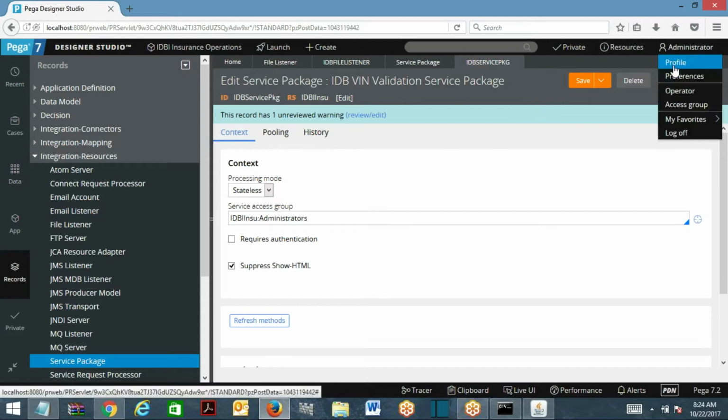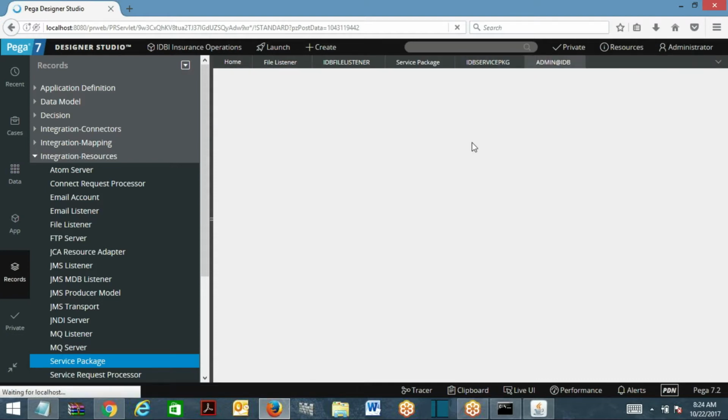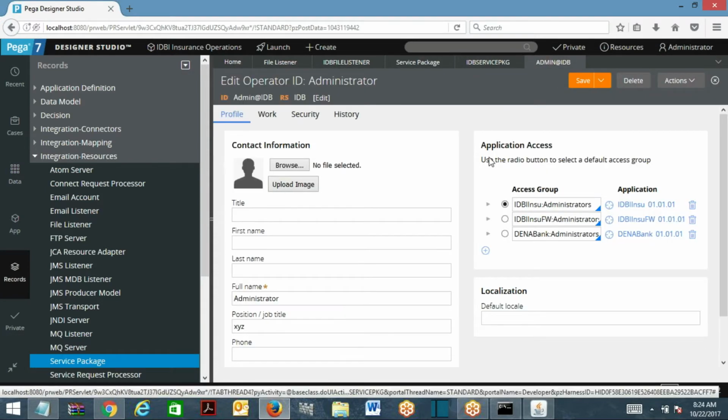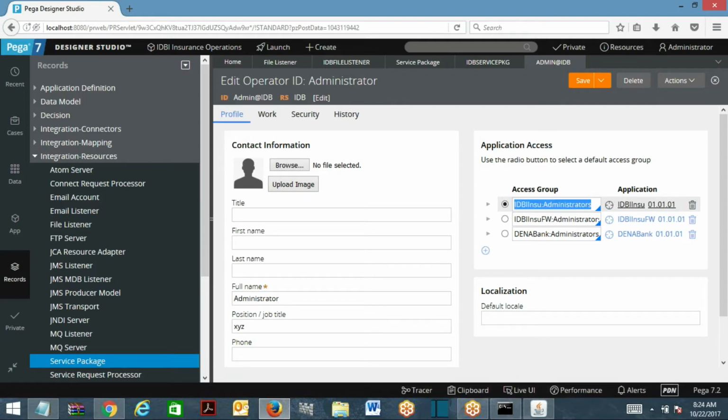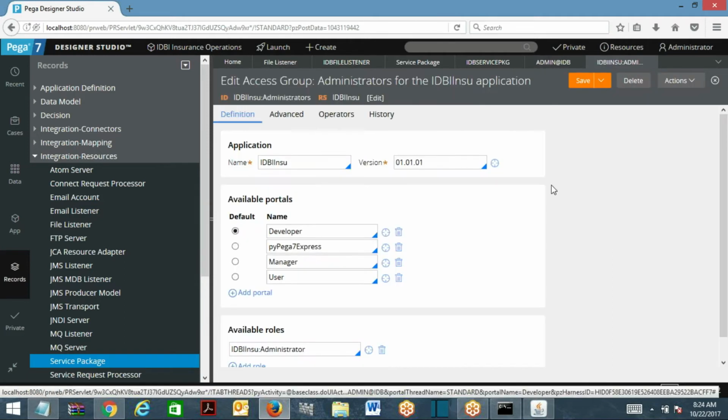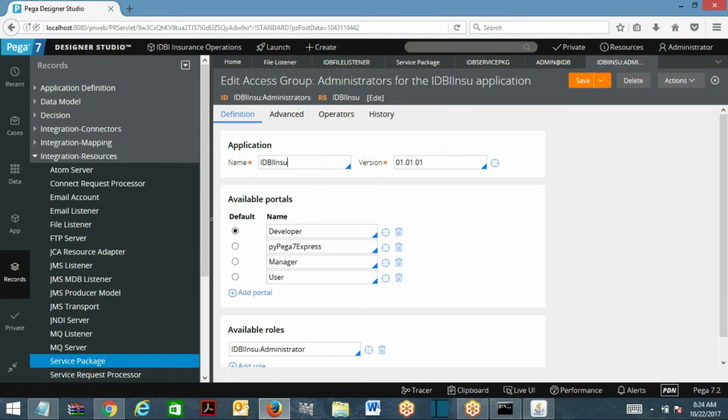When you log into PRPC as an operator, each operator will be associated with an access group. What does an access group identify? It identifies what application this operator can access. He can access only the IDB application. What is the portal that he has access to? Primary portal. Secondary is optional.